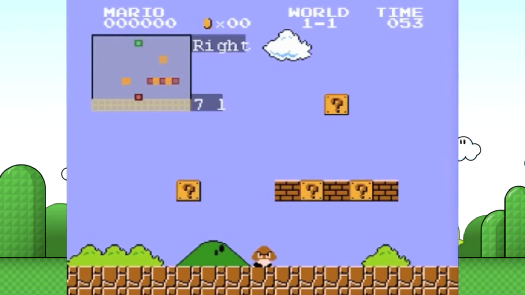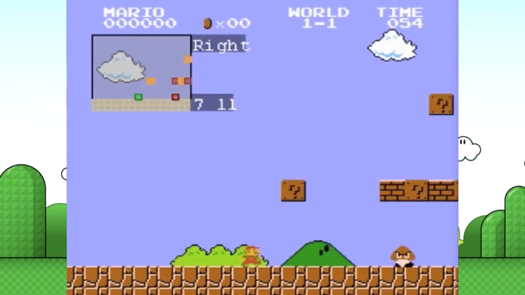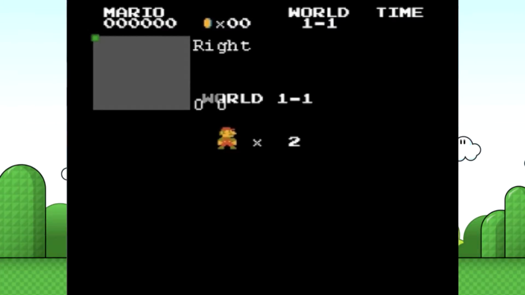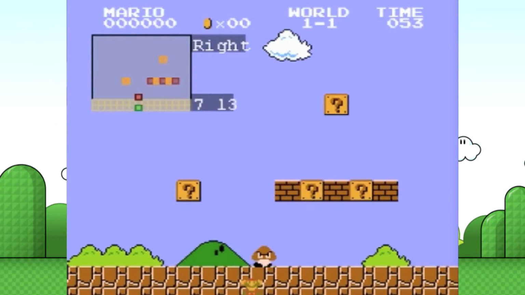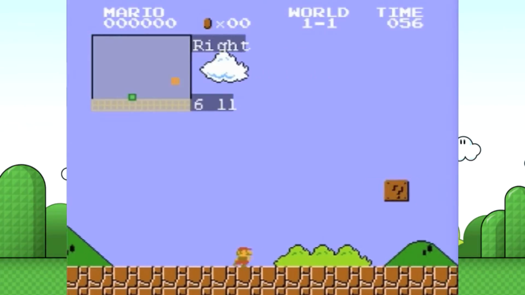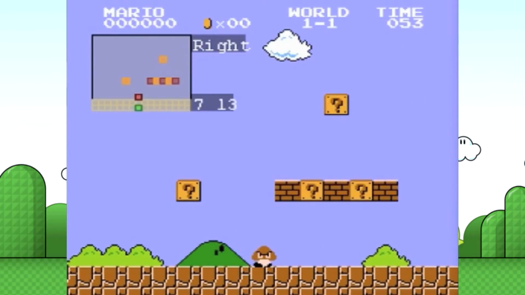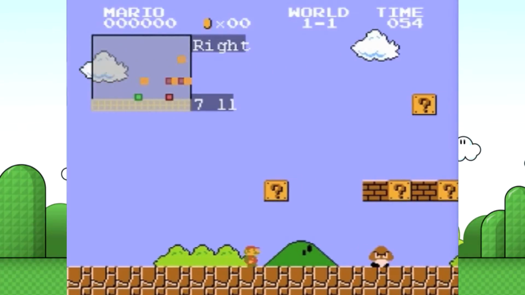Now, you might be familiar with Super Mario Bros. It's a really cool old NES game that was quite popular. You need to get Mario over all these obstacles and enemies so he can get to the next level. What you're seeing now isn't actually a human playing. This is an AI we wrote over the past 2 weeks.